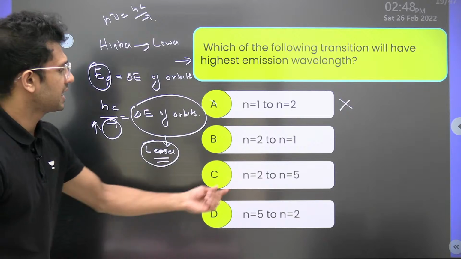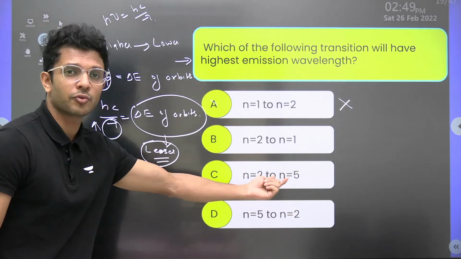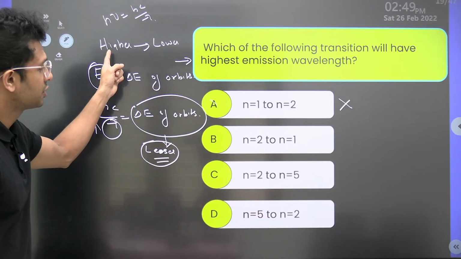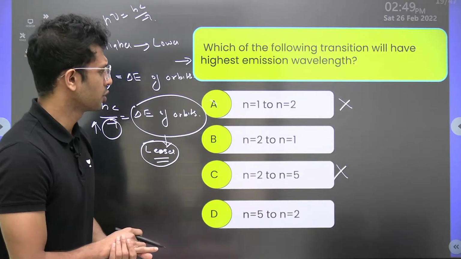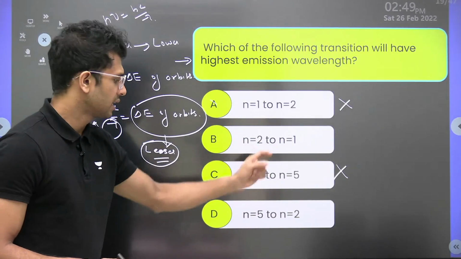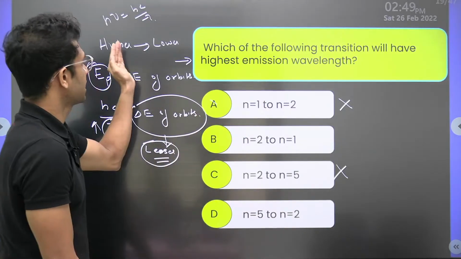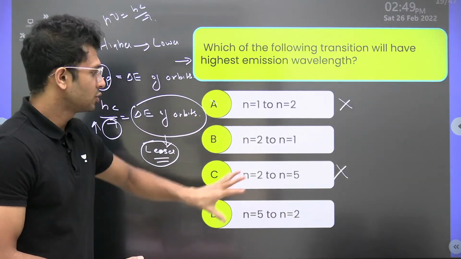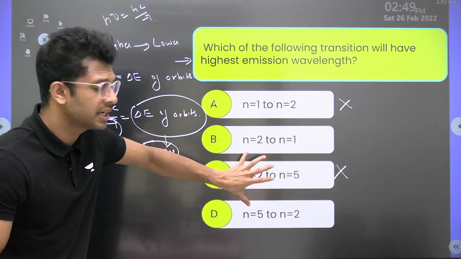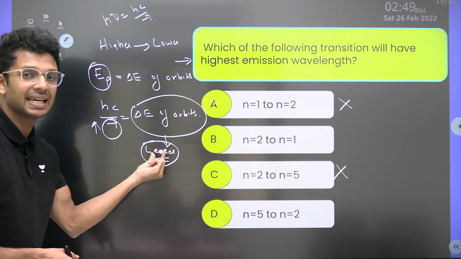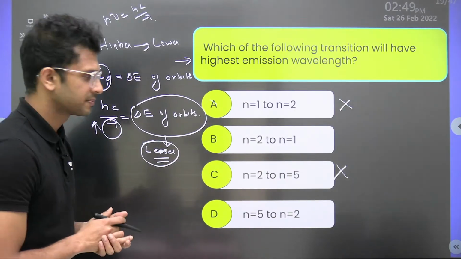Similarly, 2 to 5 is moving from lower to higher, so again a photon is not emitted, because for a photon it should move from higher to lower. This also doesn't happen. Now we have two different cases, moving from 2 to 1 and moving from 5 to 2. In both cases, electrons are moving from a higher orbit to a lower orbit. So in both these cases photons are emitted. Now we will see among these two conditions which one has the lesser difference in energy of orbits. Okay, so let's find out.